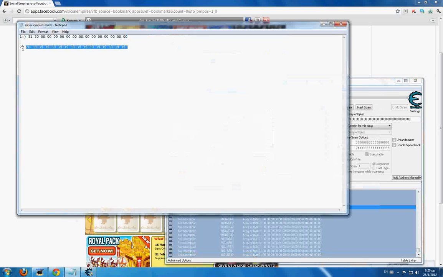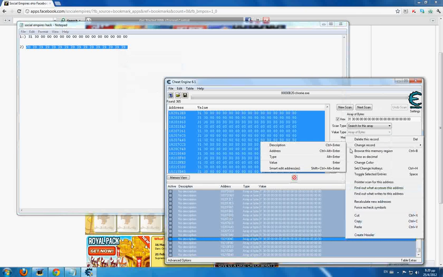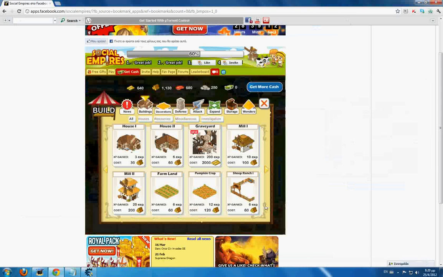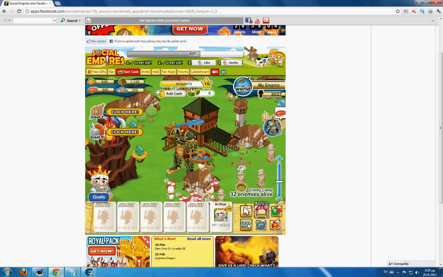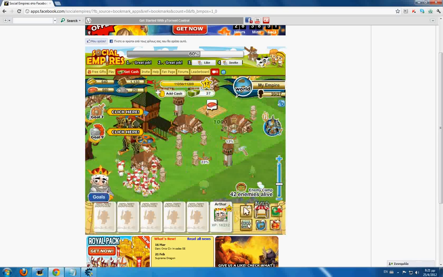And now copy all these numbers and select all this again. Copy the second code, right click, change record and paste it here. Now go to build, decorations, status.